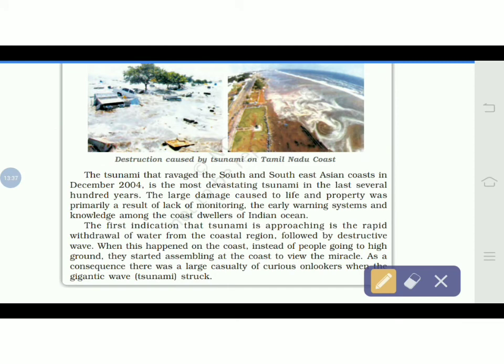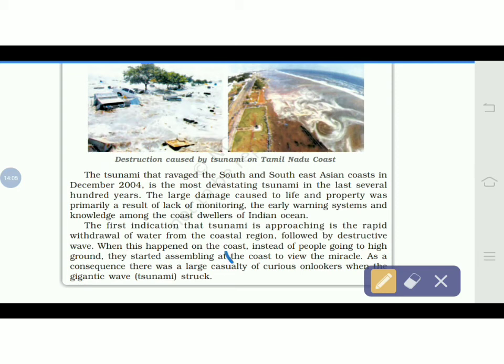From the above paragraph, we have learned one thing, that the water recedes back when an earthquake is taking place in the oceans. Then there are several patterns also that you don't have to learn in this chapter, because it is not very easy to understand, but the common thing that we can understand when we are in the coastal region is that when the water recedes back, that is the sign that an earthquake has occurred in the water body.